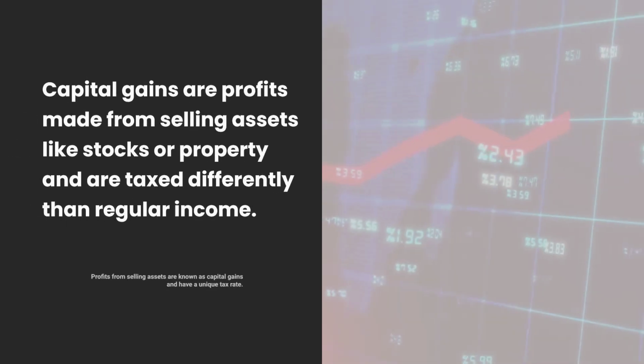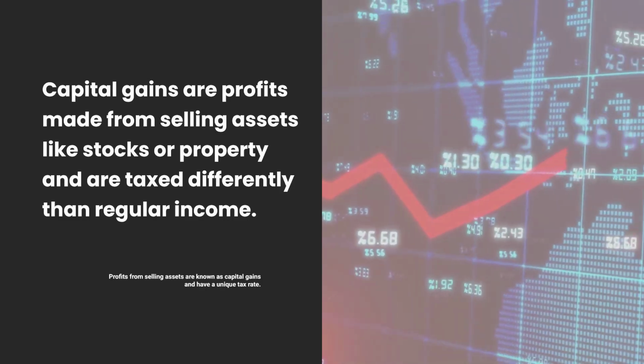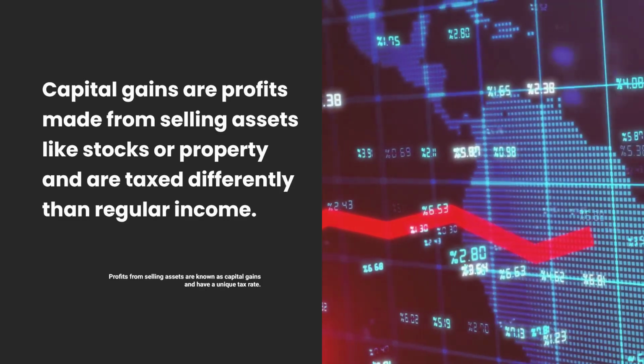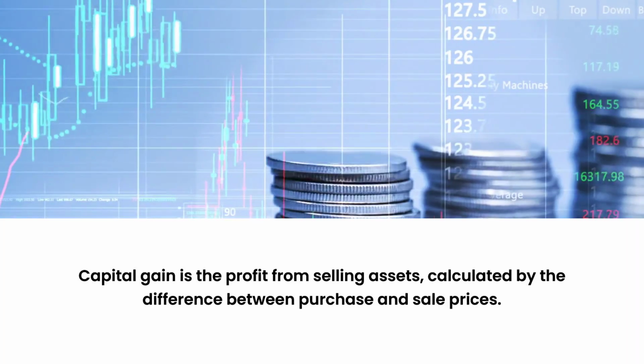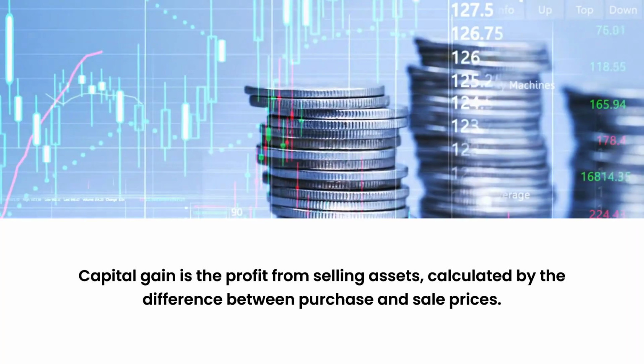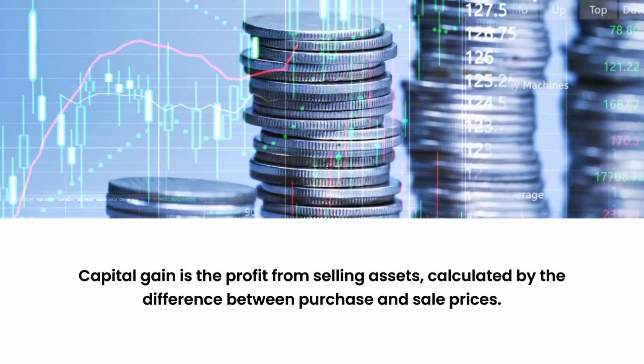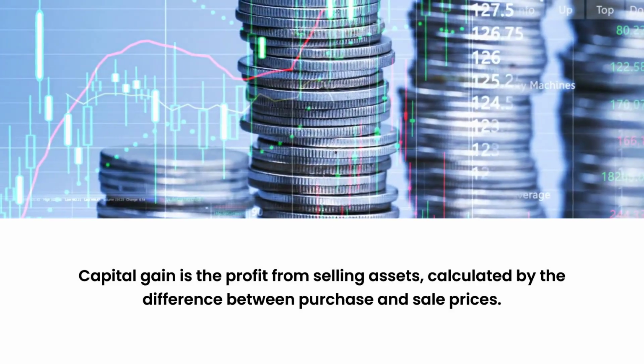If you didn't know, capital gains are the profits from selling assets like stocks or property. These gains are often taxed at a different rate than regular income. For example, if you bought shares for £1,000 and sold them for £1,500, the £500 profit is your capital gain.